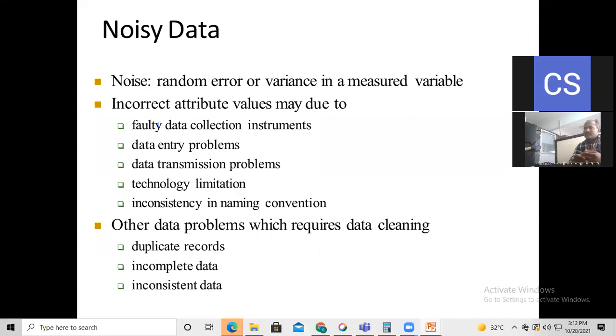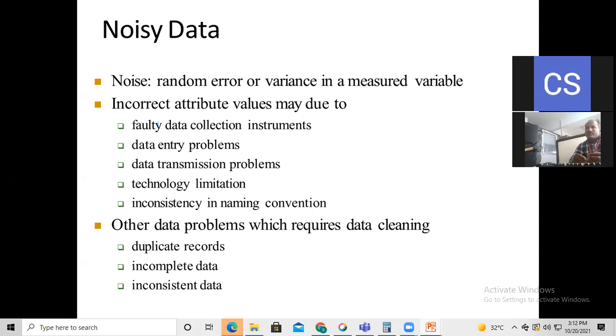So the data is there, but something, the majority of it, is going to be missed. Okay, that is called inconsistent data here. So this also we need to consider for noisy data here. So this is the noisy data.